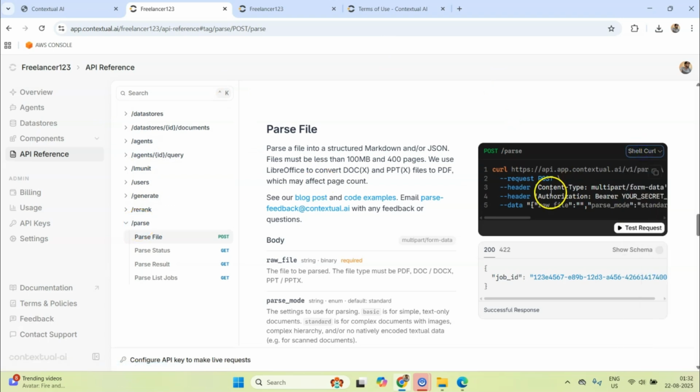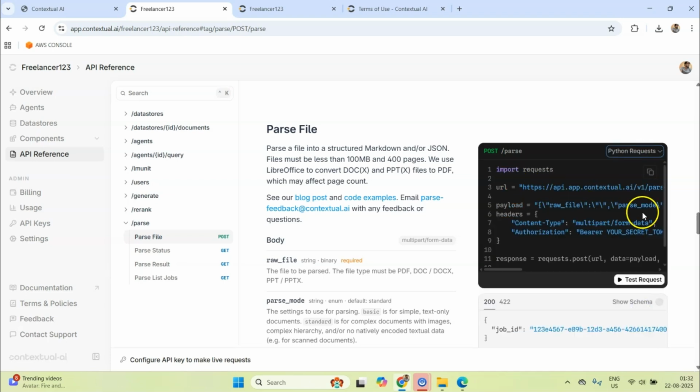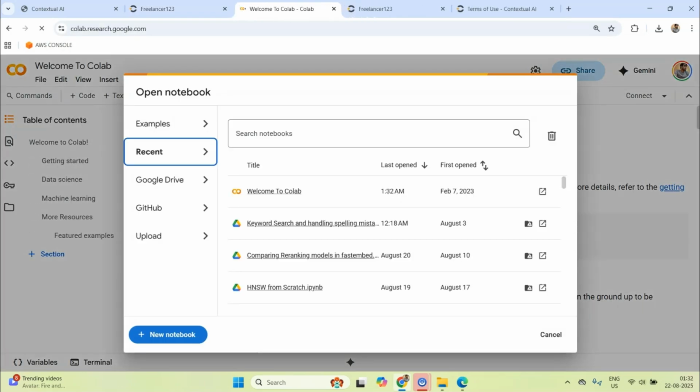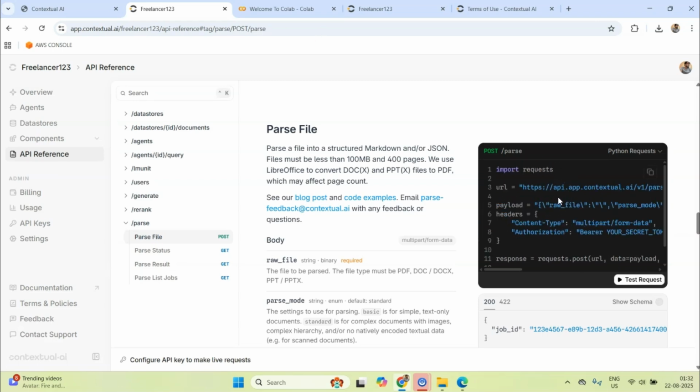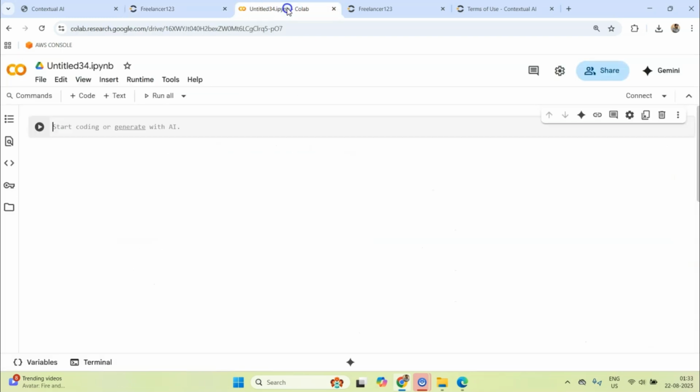So what I can do is copy this command and run it, but for that I would probably need to create an API key, which we can showcase. One second, let me click on Python requests, and I'll copy this code and run it in Colab, because Colab offers you a very quick Python environment. So I'm not going to parse; let me showcase listing data stores, because this is much easier for me right now.